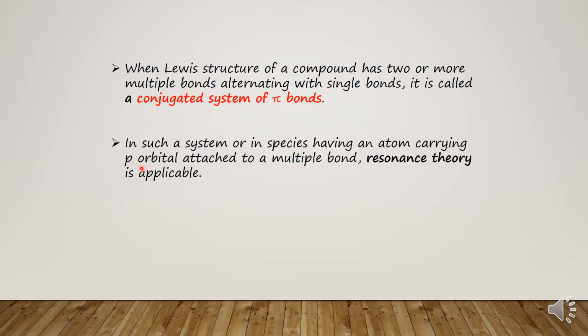In such a system, or in a species having one atom carrying a p orbital attached to the multiple bond, resonance theory is applicable.